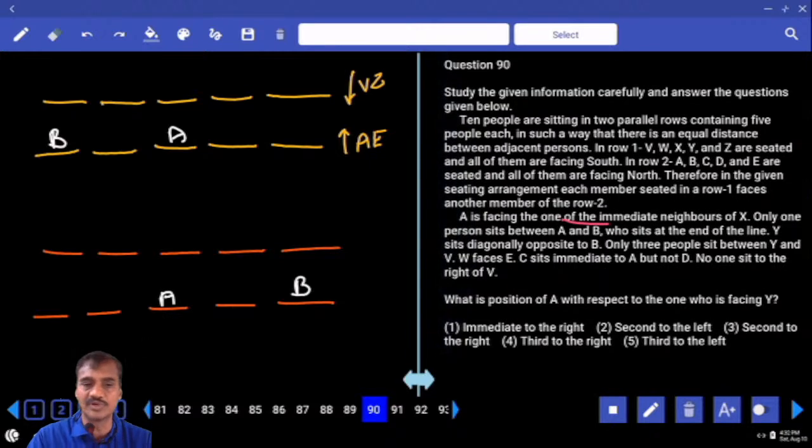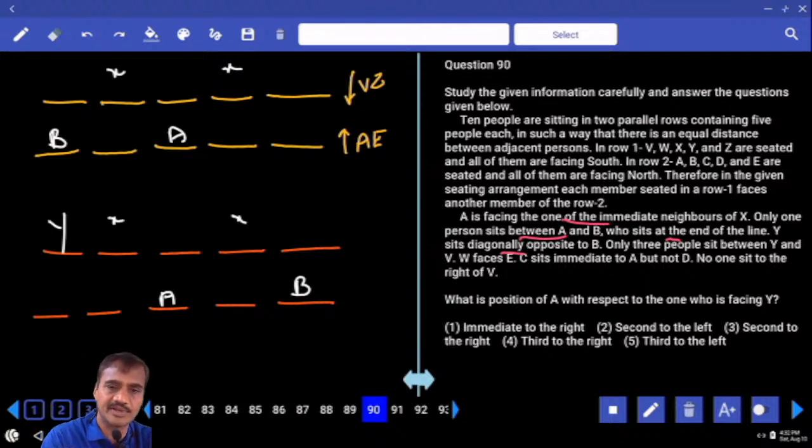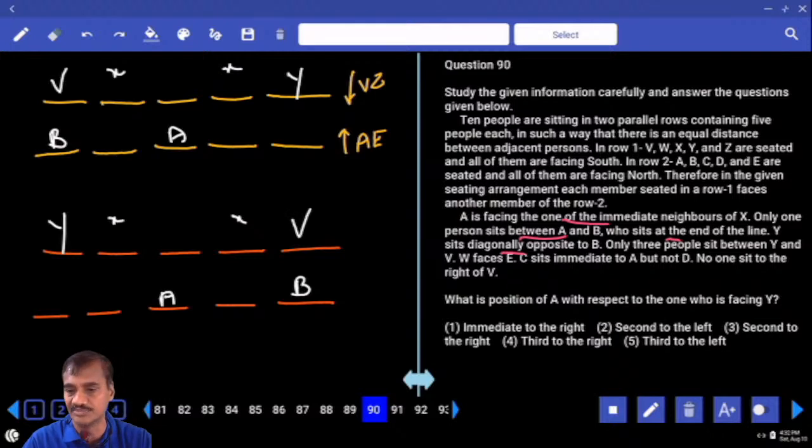A is facing one of the immediate neighbors of X. X will be here. Then one in between A and B. And Y sits diagonal opposite to B. Y and B are opposite to each other. Diagonal opposite means from one corner to the other corner, the longest diagonal you need to take. And only 3 people between Y and B. Y and B must be at the extreme ends.